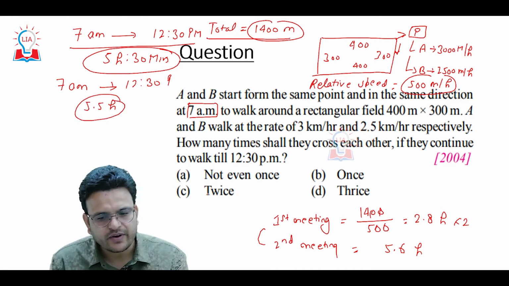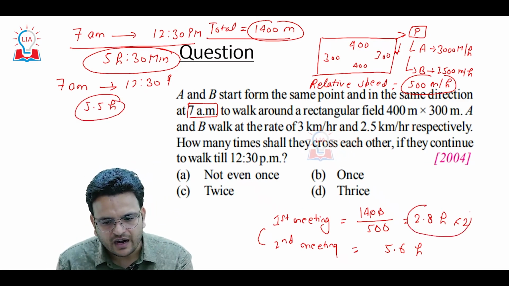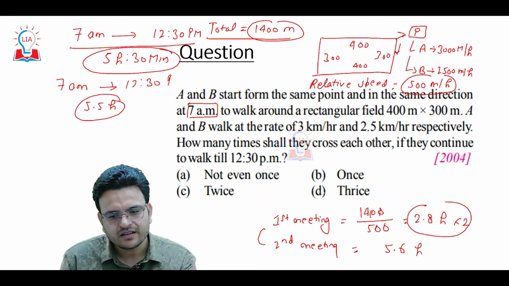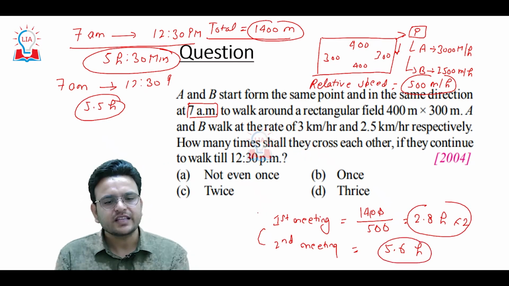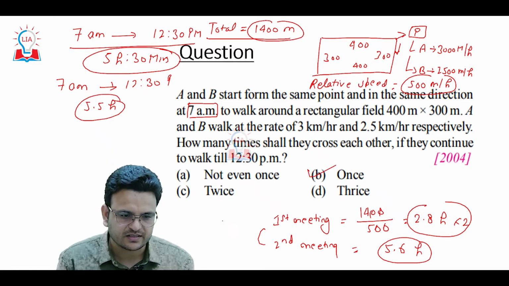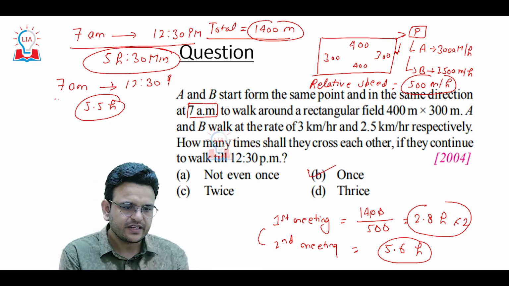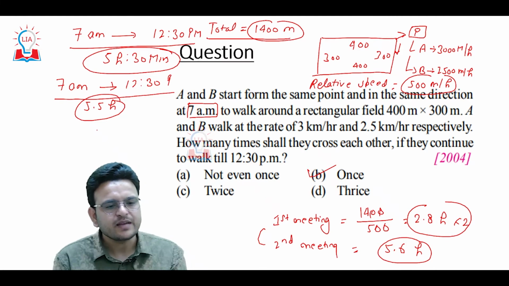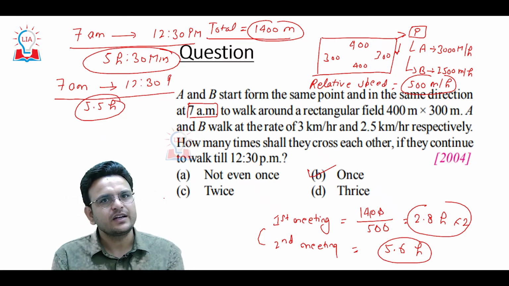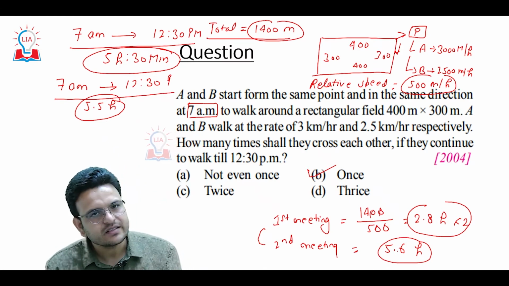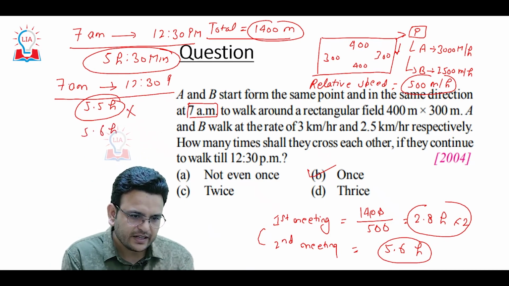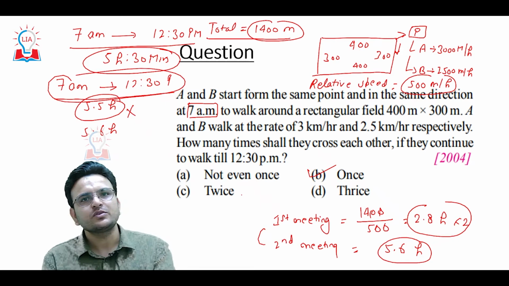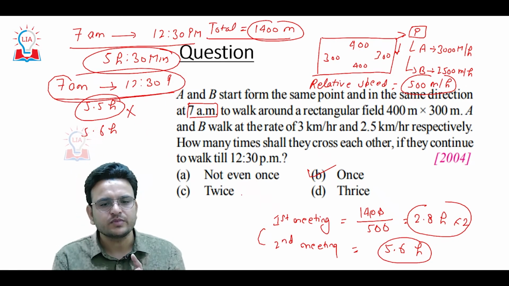In 5.5 hours, they meet once after 2.8 hours, and again they will meet after 5.6 hours. Means they are going to meet only once, because in between they have only 5.5 hours, and the second meeting happens after 5.6 hours. So between 7 a.m. and 12:30 p.m. they are going to meet only once.